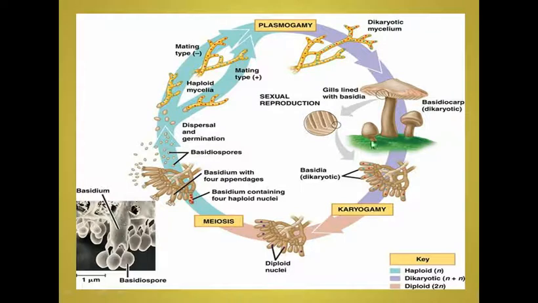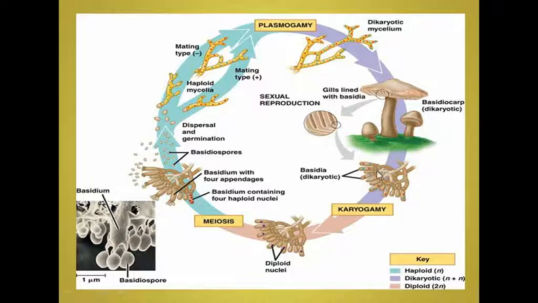Here you can see a portion which is magnified. These are the gills or the septa which are present on the underside of the mushroom cap, and this is the magnified portion of gill. At the edge of each gill you find these club shaped structures.